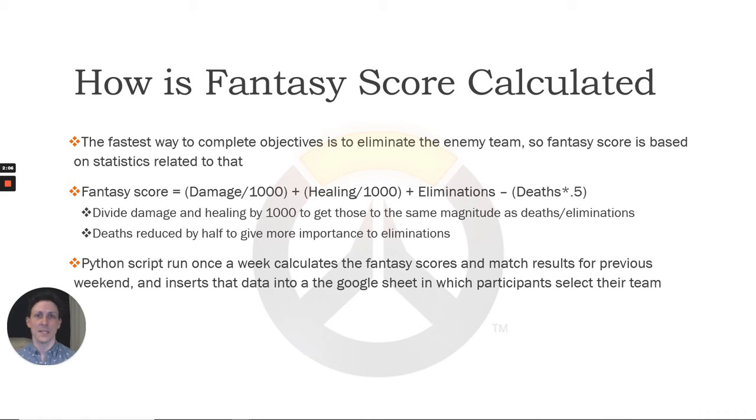Practically, how I do this is I have written a Python script that scrapes the web data from the official Overwatch League webpage and inserts that data into a Google Sheet where participants have selected their team members.